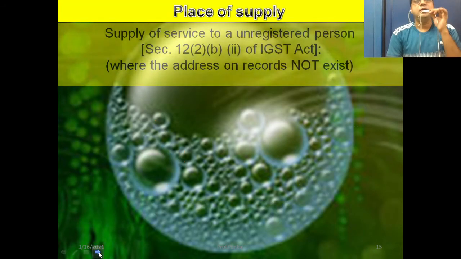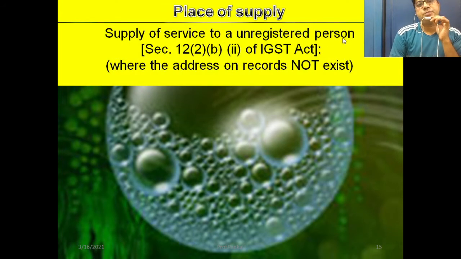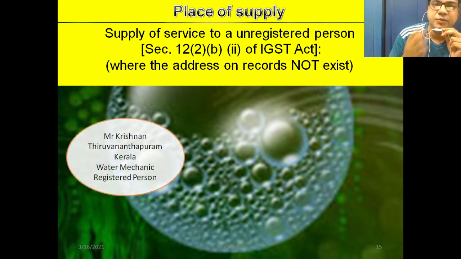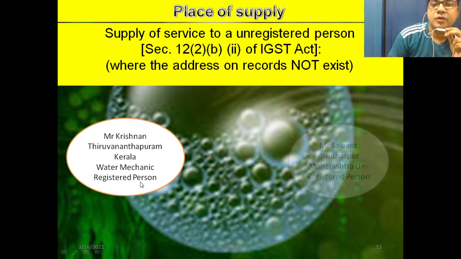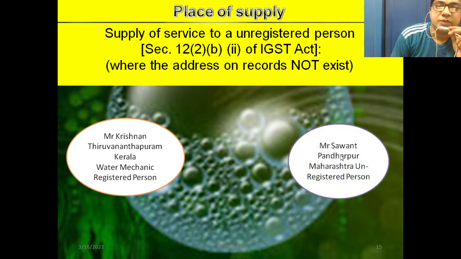Then, supply of services to an unregistered person, Section 12 subsection 2 clause B subclause 2 of the IGST Act, where the address on record does not exist. In that case, what will be the place of supply? Again we will take one example. Mr. Krishnan belongs to Thiruvananthapuram, Kerala. He is a water mechanic and a registered person. Mr. Sawant from Pandharpur, Maharashtra is an unregistered person.